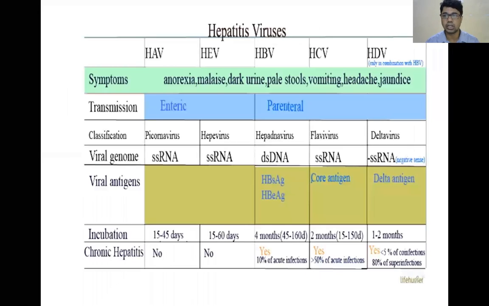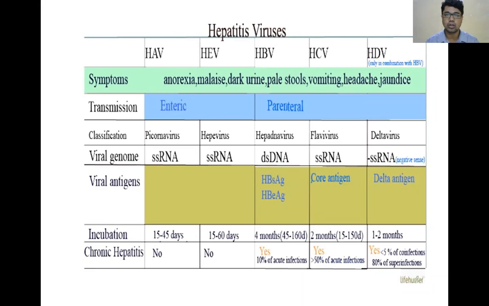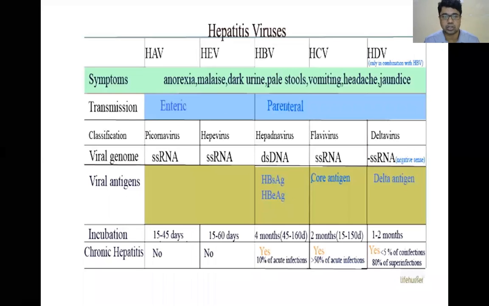So what are the important hepatotrophic viruses? That is A to G. Which viruses cause enteric transmission? Enteric, most commonly, is hepatitis A virus. Parenteral, most commonly, is hepatitis B virus. We should consider A and B virus. These two are important for us.